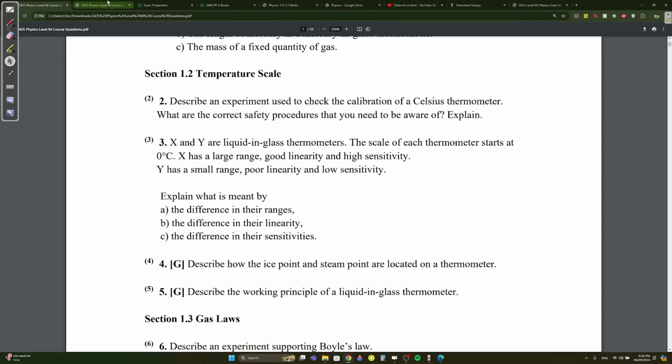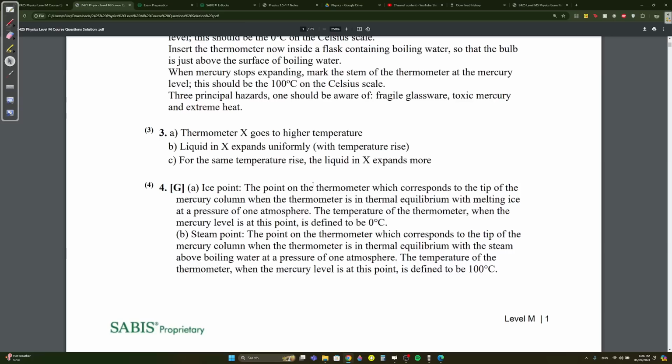What is meant by sensitivities? X is more sensitive than Y. That means for the same temperature rise, liquid in X expands more. If you're sensitive to something, you have a greater response to that change.